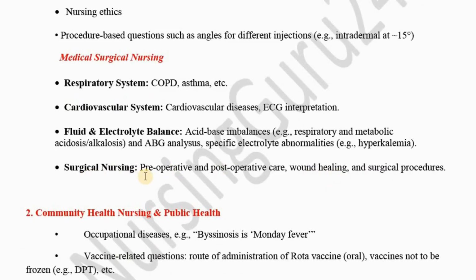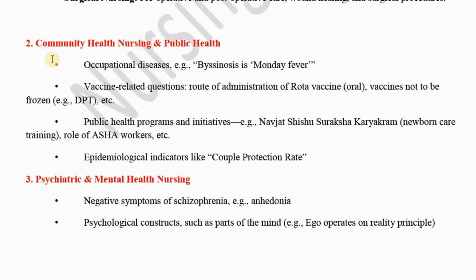Then from surgical nursing, they asked MCQs from pre-operative and post-operative care. For example, colostomy care. They asked MCQs from wound healing and some surgical procedures. Then from community health nursing and public health, they focused on some occupational diseases. For example, what is the another name for byssinosis, that is Monday fever, like this. Then they asked some MCQs from vaccine related topics.